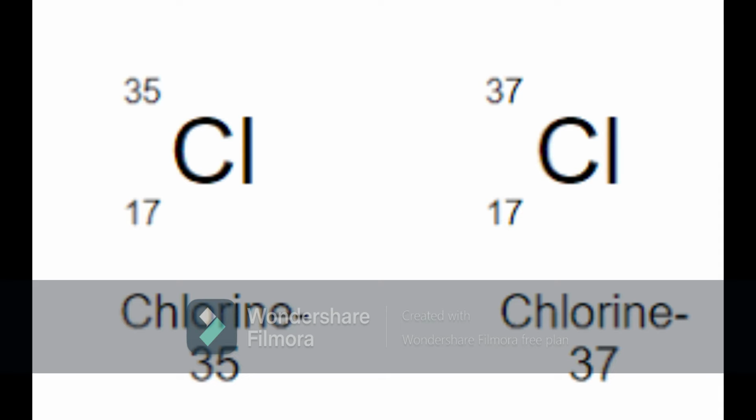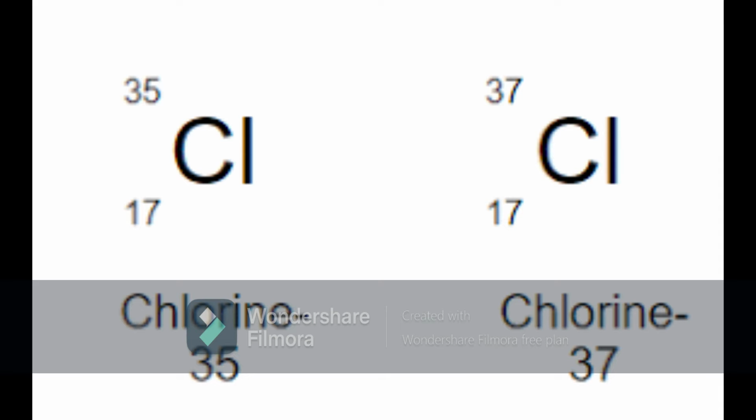For example, the chlorine isotopes, chlorine 17-35. 17 is the atomic number, 35 is the atomic mass of chlorine. We have here 2 isotopes of chlorine, 17-35 and chlorine 17-37. So both belong to chlorine. These isotopes, having the same atomic number but different mass numbers, can be placed in the same group in one place of the periodic table. This was explained in the modern periodic law.